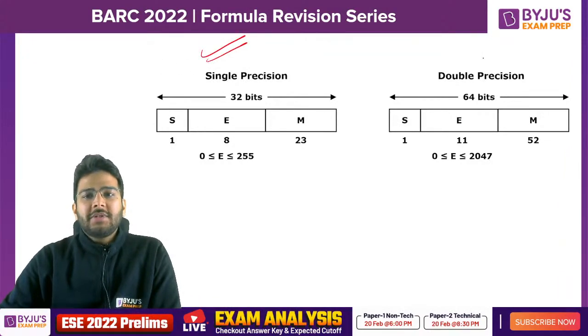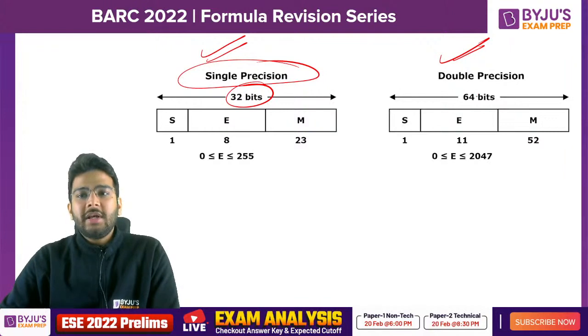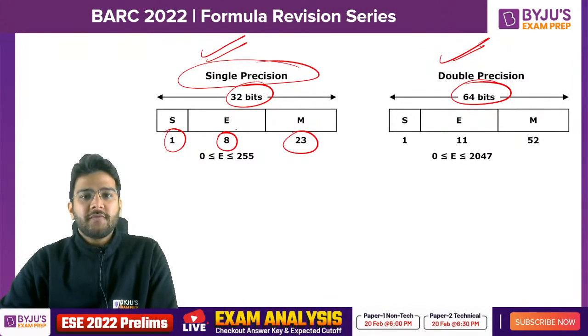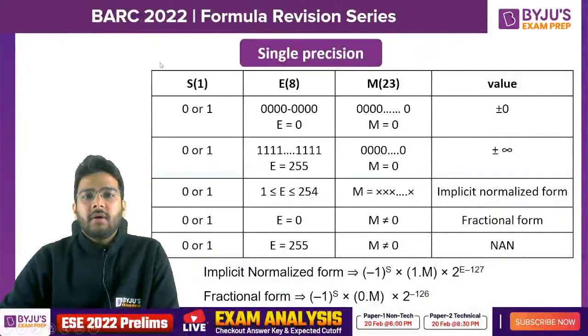Okay, now let's talk about IEEE representation. We have single precision and double precision. In case of single precision, we have a 32-bit register. In case of double precision, it is a 64-bit register. We have 1 sign bit, 8 exponent bits and 23 mantissa bits in case of single precision. Here you have 1, 11 and 52. Okay, so this is the table. Based on this table, you can easily solve any question based on single precision.